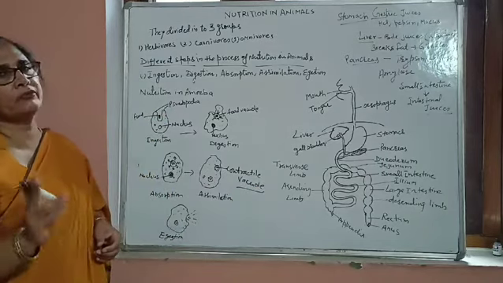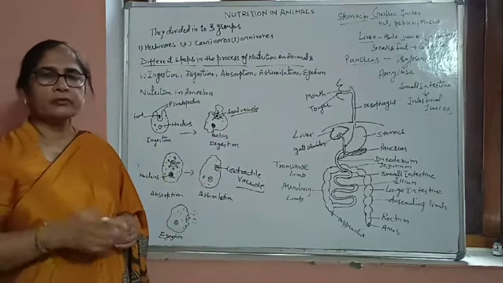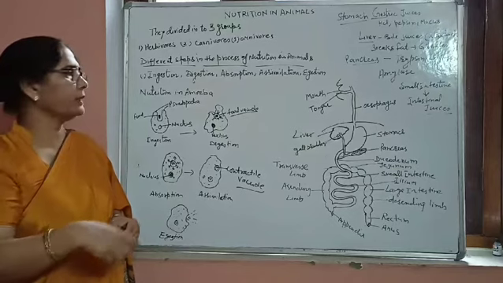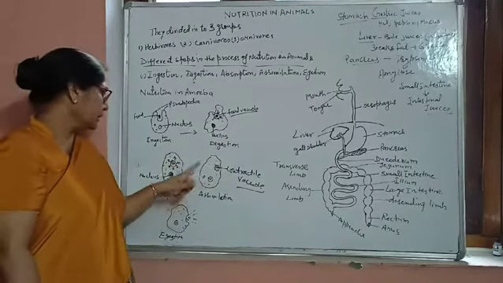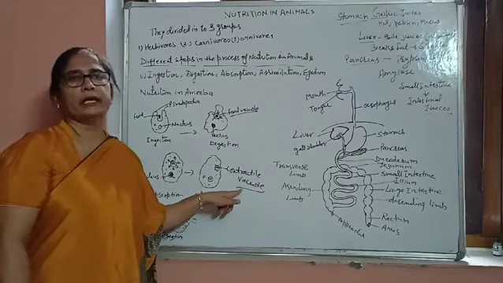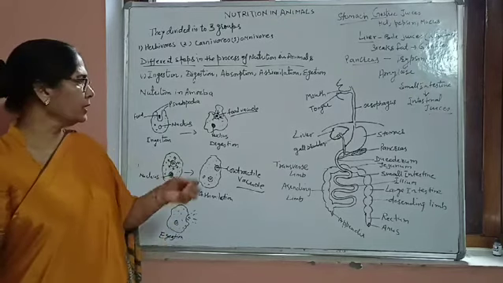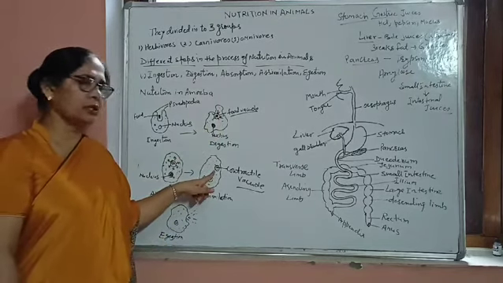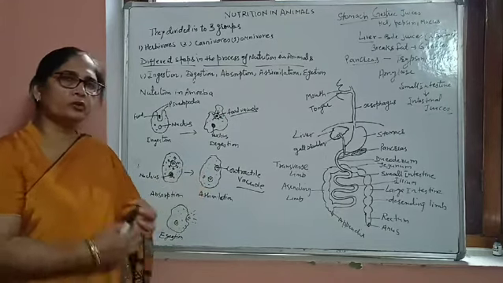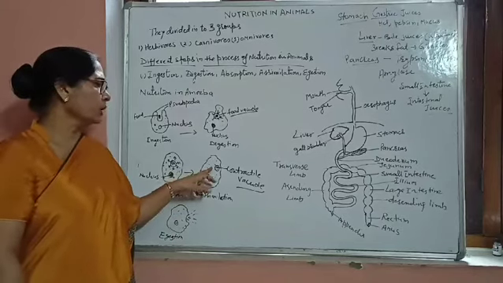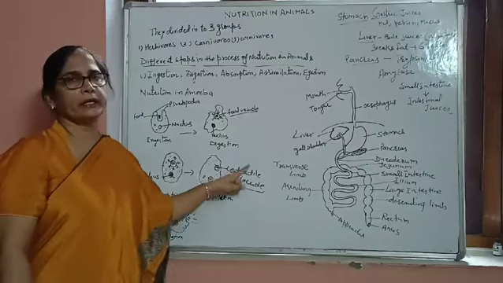So you should know the difference between the food vacuole and the contractile vacuole. If the vacuole has food particles inside, it is the food vacuole, the step in digestion. When the vacuole has waste material, it is the contractile vacuole. Whatever waste material is present inside the protoplasm can also be taken by this vacuole, and then the vacuole along with the waste material is known as the contractile vacuole.